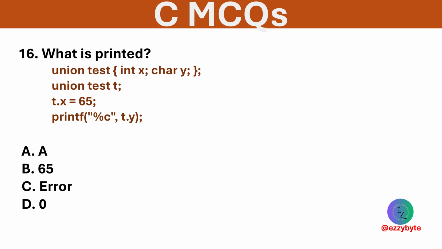What is the output of the following code? Options are A, 65, error, and 0. Option A is correct. 65 is the ASCII code for A.